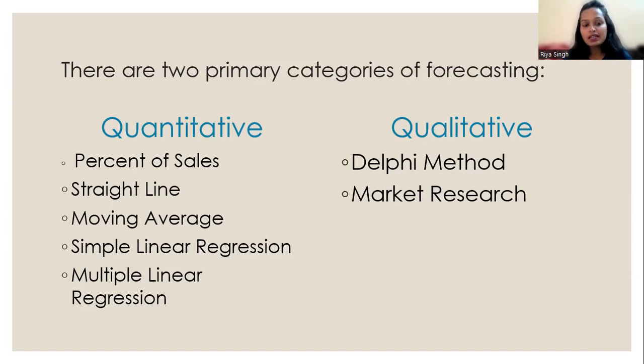Okay, simple linear regression. Linear regression here means there will be one dependent variable and one independent variable. The dependent variable could be any of the factors which are going to be impacted by the independent variable. That independent variable could be your financial performance, and accordingly your dependent variables, like your sales, your expenses, the revenue, anything, are going to be impacted.